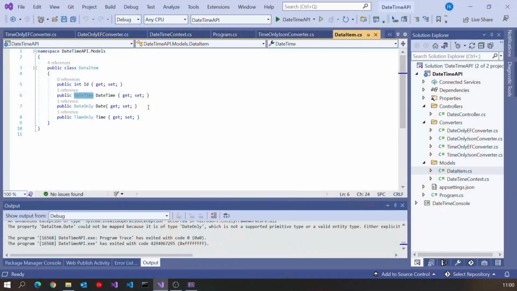So we'd had to specify that date used that converter for date, that time used the converter for time. But what we can now do is we can convert based not on the specific property, but on the type of the property. So I can, in a more general sense, say how date only should be dealt with and how time only should be dealt with, and that would then work however many properties of those types we had.